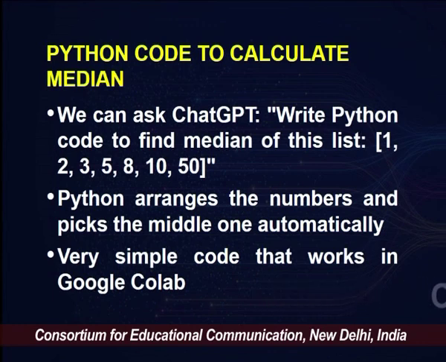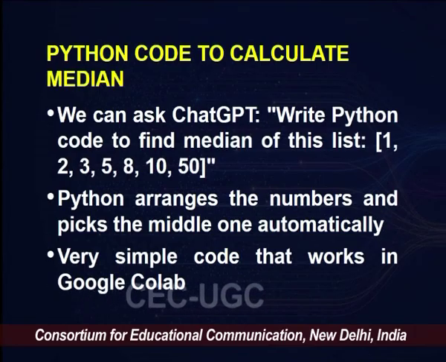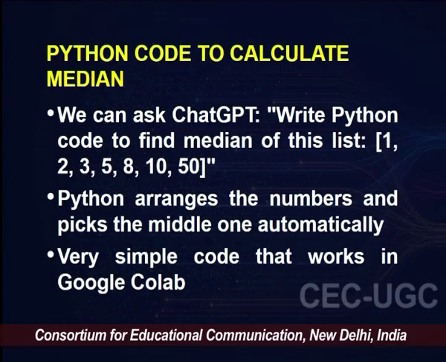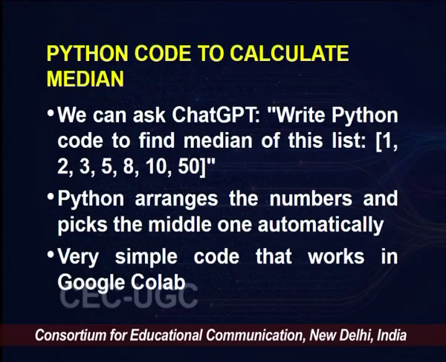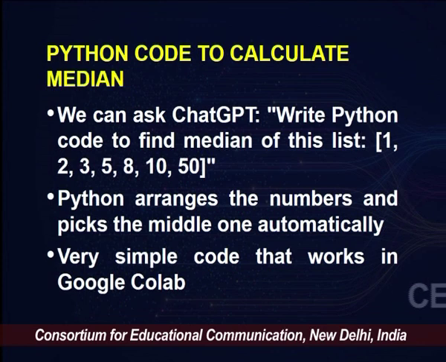Now let's repeat this exercise, similar to what we did for mean. Let's prompt ChatGPT to write Python code to find the median of this list. So our prompt is something like this: write Python code to find median of this list, and then we provide it a list. You see we use square brackets here because square brackets denote something called a list in Python. If you want to understand what a list is and why we use square brackets, you can again go to ChatGPT and ask it to explain lists in Python. Use it as your tutor and understand the concepts of Python.